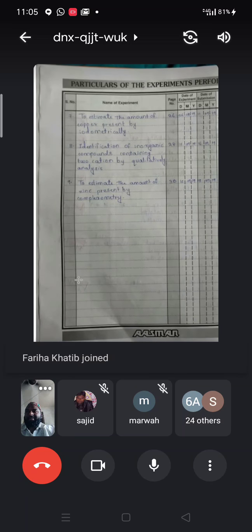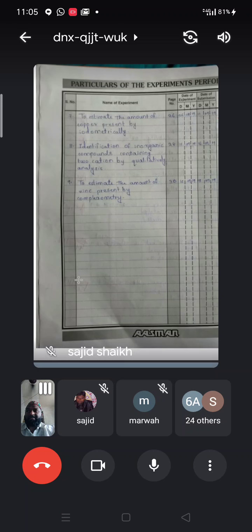Copper we have to estimate in experiment number 7, iodometrically, and zinc we have to estimate complexometrically. Very simple experiments. We will see them one by one.